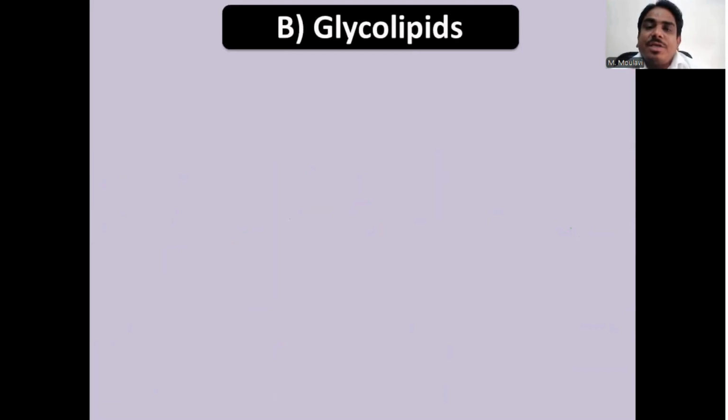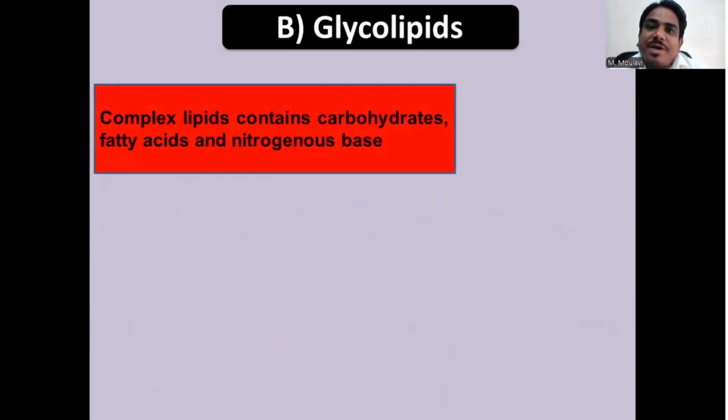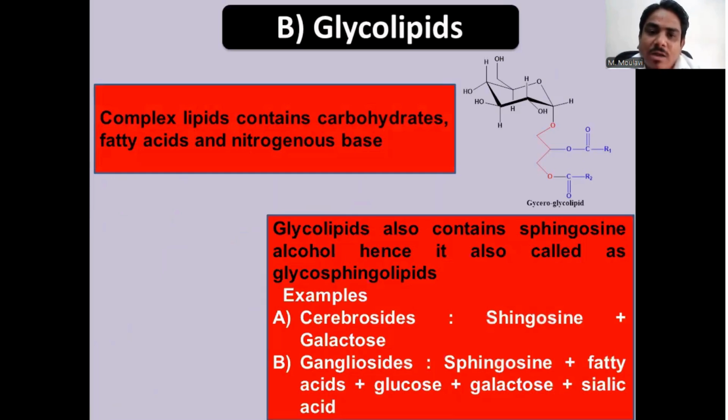The second type of the complex lipid is the glycolipid. As the name suggests, the glycolipid contains the carbohydrate units or the sugars. So the complex lipid which contains the carbohydrates, fatty acid, and the nitrogen base is known as the glycolipid. This is the general structure of glyceroglycolipid. This glyceroglycolipid contains glucose at one end of the glycerol along with the fatty acid. Other types of glycolipids are classified as the cerebrosides and the gangliosides. The cerebrosides and the gangliosides are also known as the glycosphingolipids. Glycosphingolipids contain the sphingosine as an alcohol.